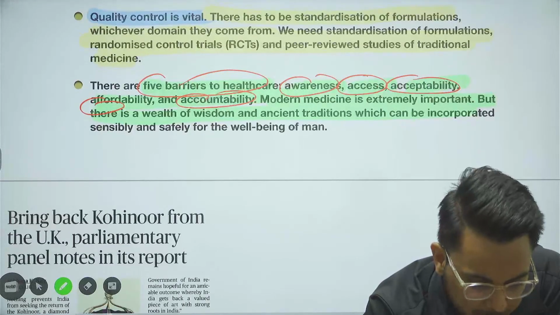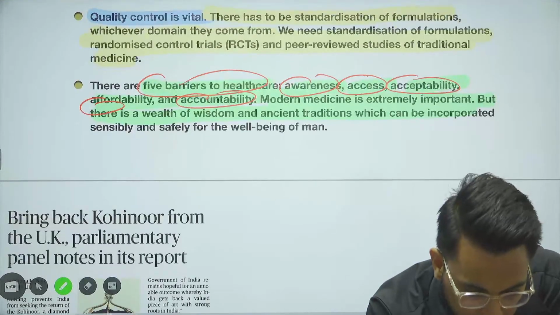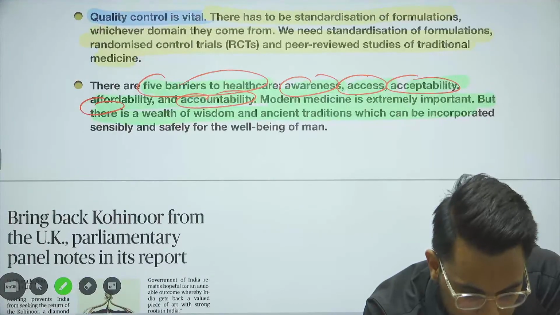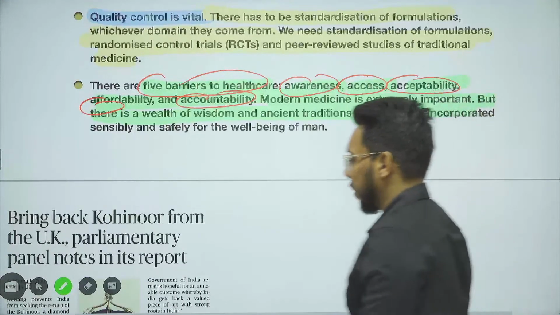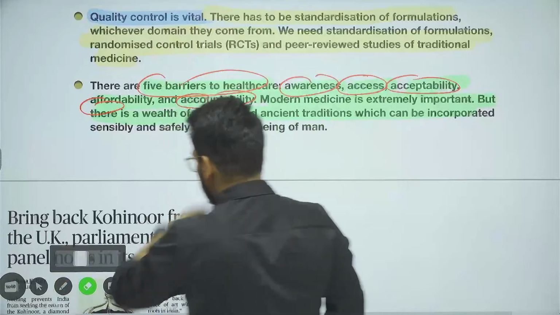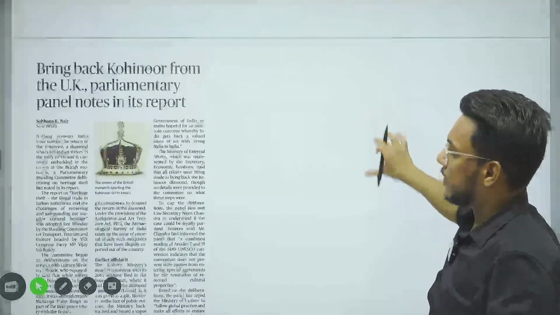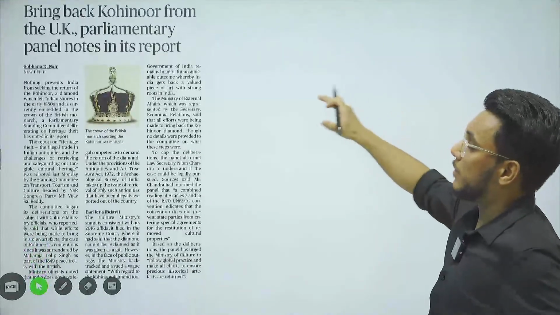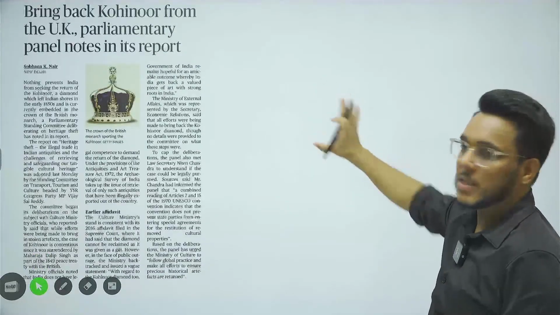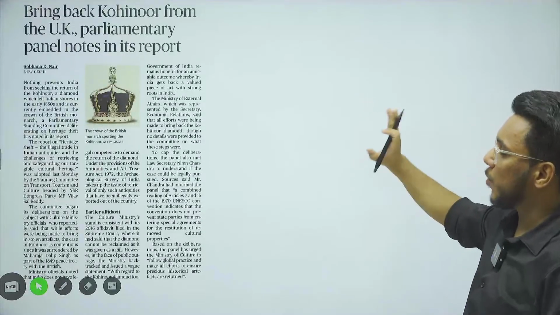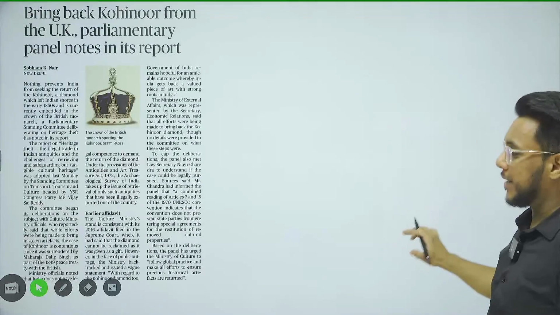Now moving to the next article. Bring back Kohinoor from the UK, parliamentary panel notes in its report.